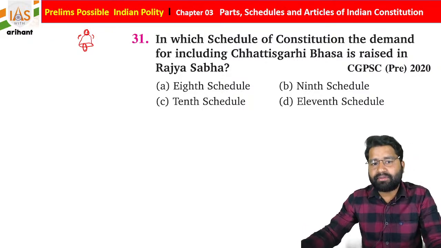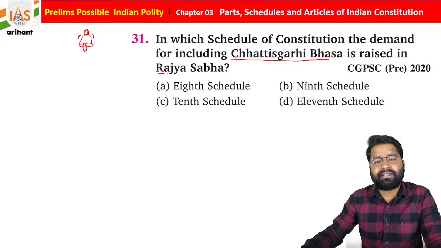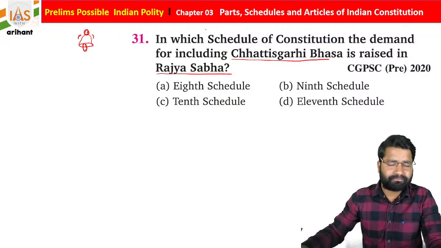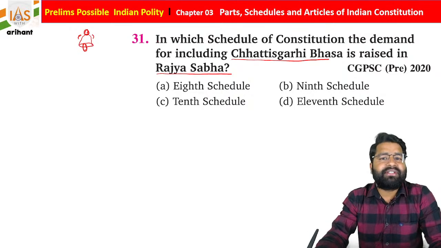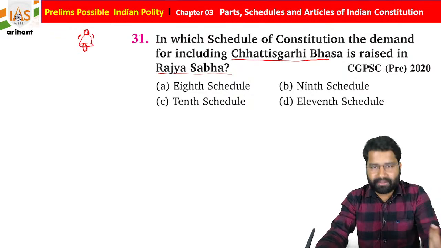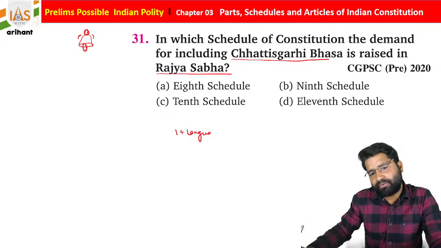Now there's a question: in which schedule of the constitution was the demand for including Chhattisgarhi Bhasha raised in Rajya Sabha? In different regions, students, there is a demand for inclusion of different languages. Initially in our Indian Constitution there were 14 languages. How many languages are there? These are 14 languages, students. So there are 14 languages.